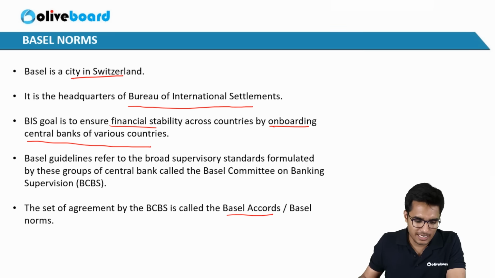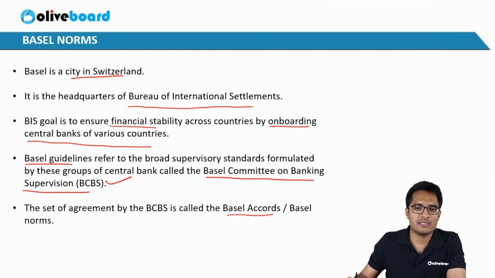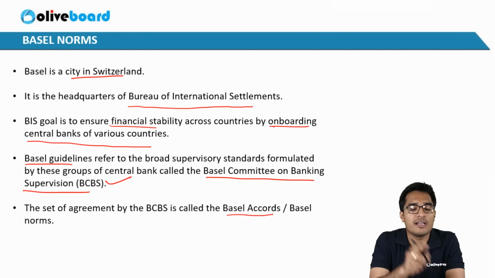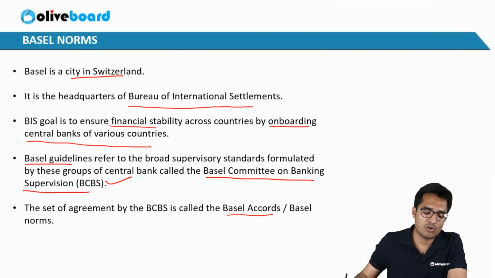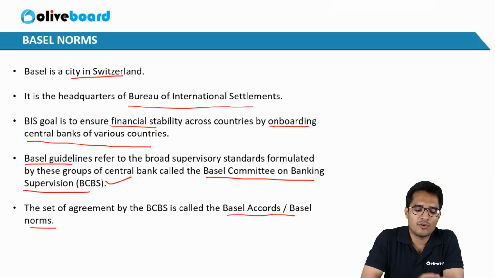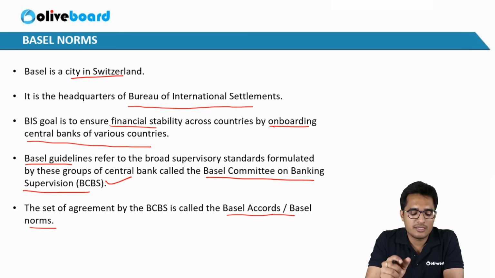This BIS releases some guidelines, which are nothing but some supervisory guidelines. And by this group of central banks who are on BIS, there is a committee which is known as the Basel Committee on Banking Supervision. The guidelines which are released by this committee and agreed by the constituent central banks are called Basel Accords or Basel norms, which is the topic of discussion today. So Basel guidelines are by the group known as the Basel Committee on Banking Supervision or BCBS, and the set of agreements by BCBS is called Basel norms or Basel Accord.